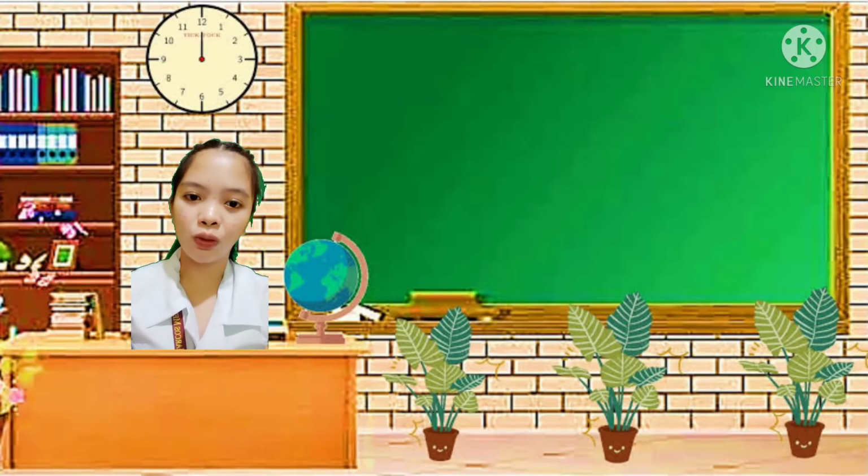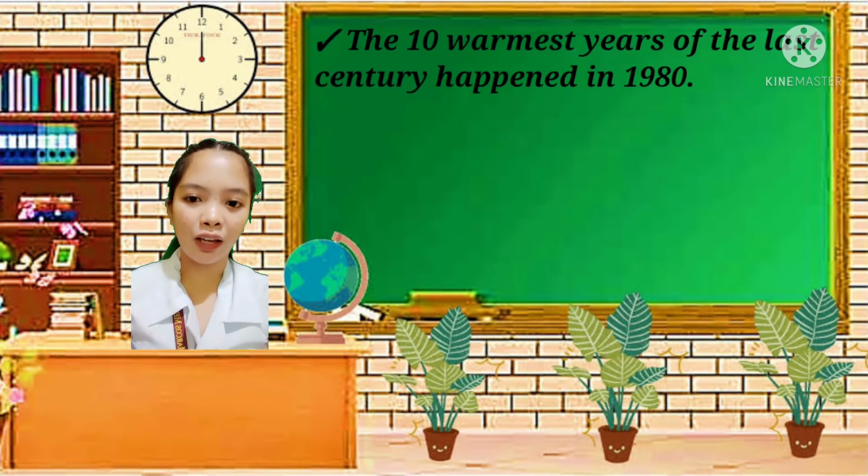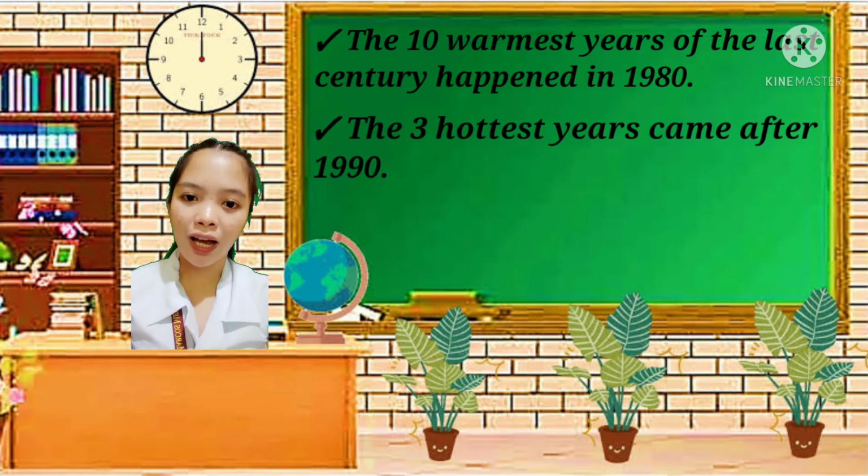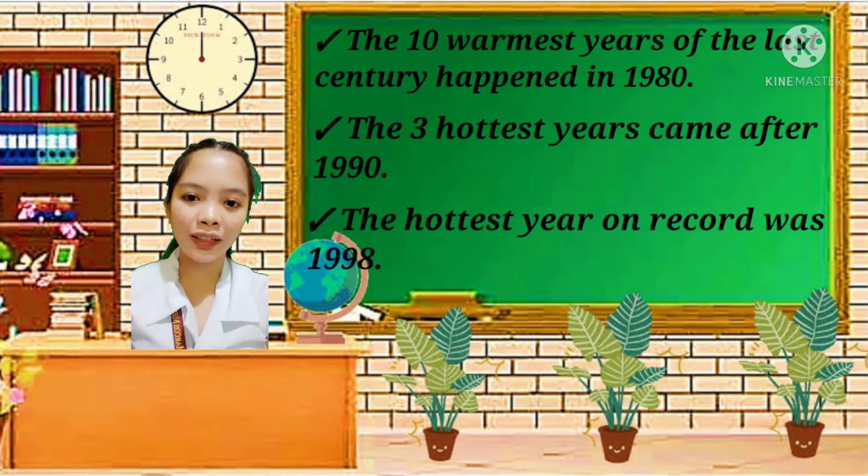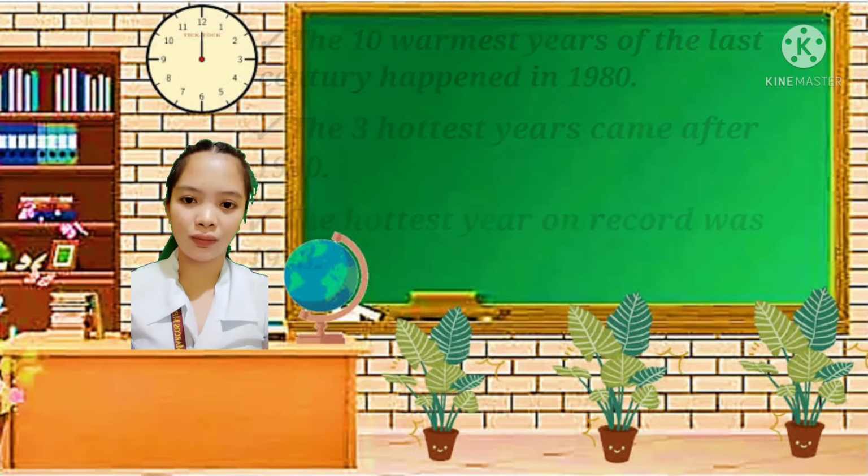Global warming could cause disastrous changes on the planet. Scientists say that the rate of change in temperature is increasing. The 10 warmest years of the last century happened in 1980. The 3 hottest years came after 1990. The hottest year on record was 1998. 100 years from now, Earth may be 10 degrees hotter.